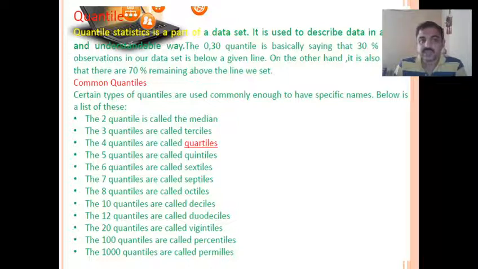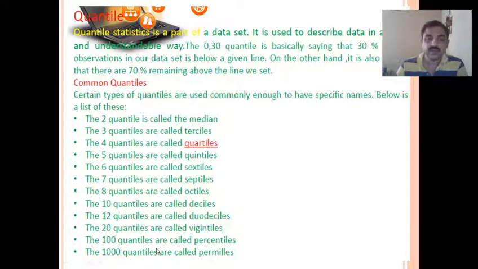So there are some terms, certain types of quantiles are used commonly enough to have specific names. Below is the list of these. So the 2-quantile is called the median. That is, the second quantile is called median. The third quantile is called tercile. The fourth quantile is called quartiles. So like this it goes. There are various terms. Mainly we need to know up to quartiles.